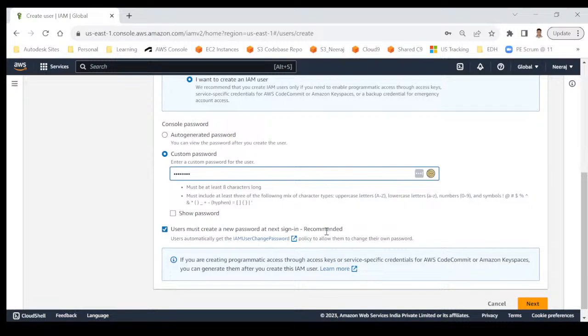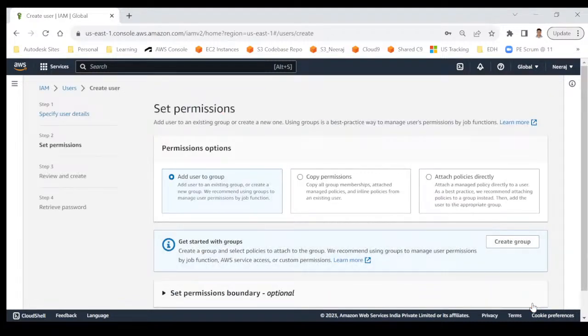Or if you don't want to use that, you are saying, okay, I have already set up the password, so why unnecessarily change it? In that case, you can even remove it. But as a best practice, let's let them change, because I don't want all the team members to have the same or a common password. Then that can be misused, right? Let every team member change the password as per their preference and then use their own changed password, right? So we are all good. Click on Next.